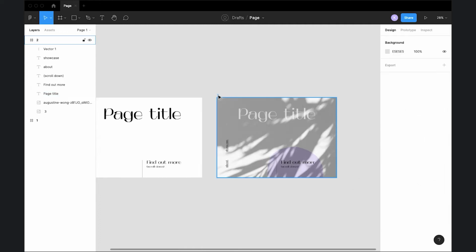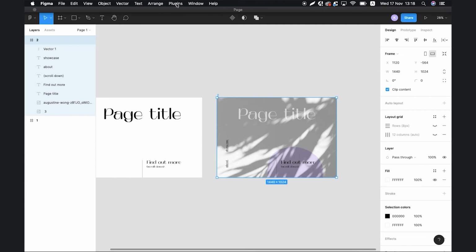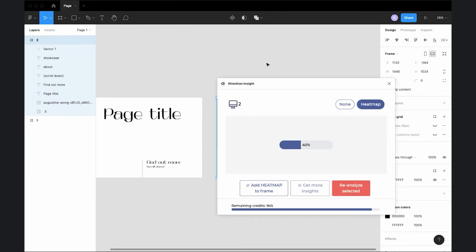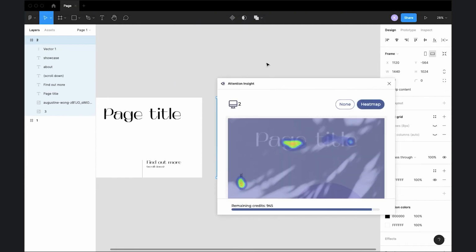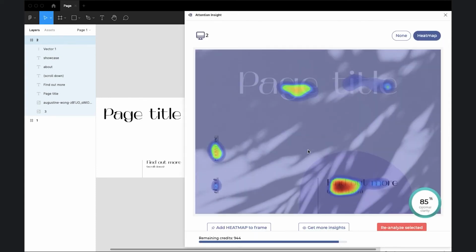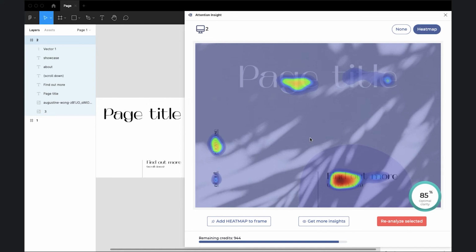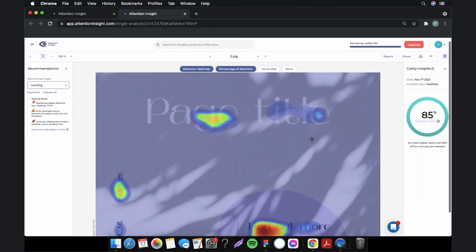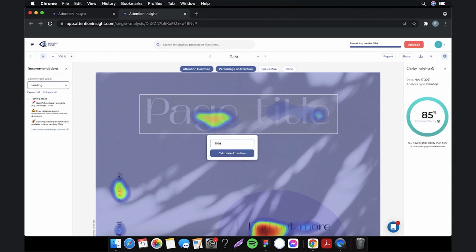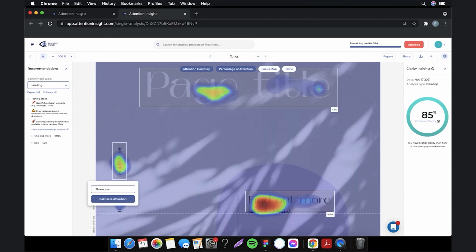We can check what the analysis results are now. When looking at the heat map, immediately we can see that more focus goes to find out more text, as well as some more attention is received by the buttons on the left. Let's see if the percentage of attention of the objects is what we have expected. I will draw areas of interest on the same objects as earlier. I will create new comparison by selecting both designs to compare.